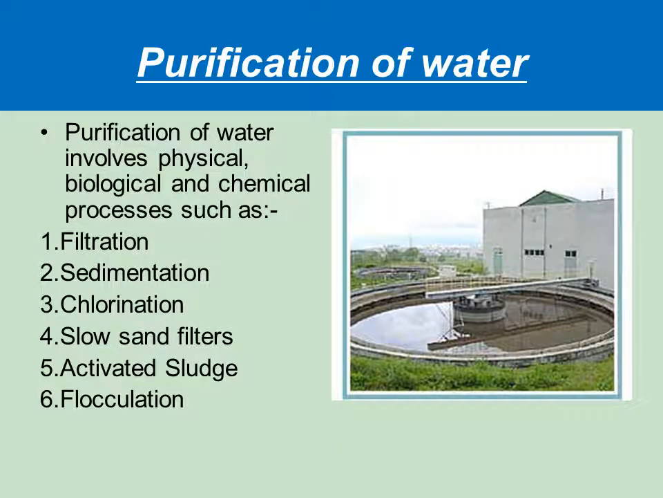And this water can be purified by using various processes. We can use different units within the water treatment plant. These are the different units, that is filtration, sedimentation, chlorination, slow sand filters, activated sludge, flocculation, etc. So these are the various processes.